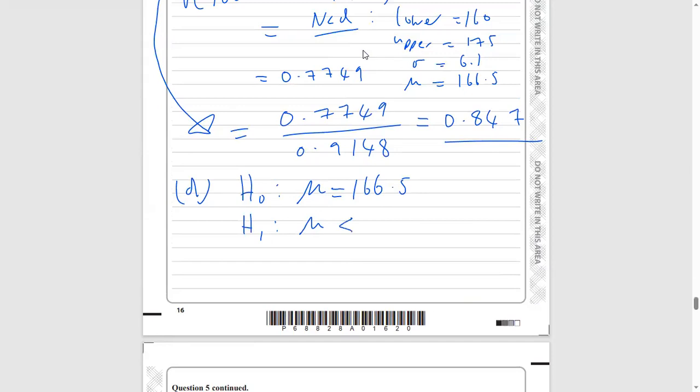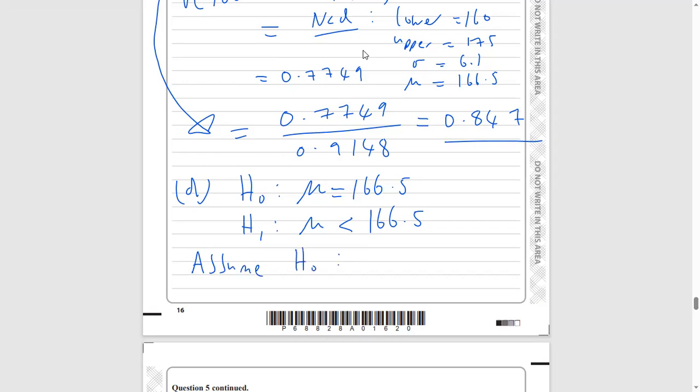Obviously, to do a hypothesis test, we have to assume H0. We've got to assume the null hypothesis, that the mean is 166.5. Otherwise, we can't do any calculations. So we're going to assume H0 is true.